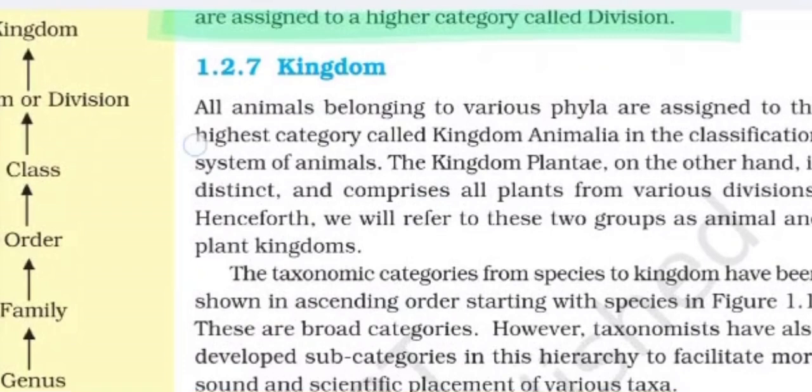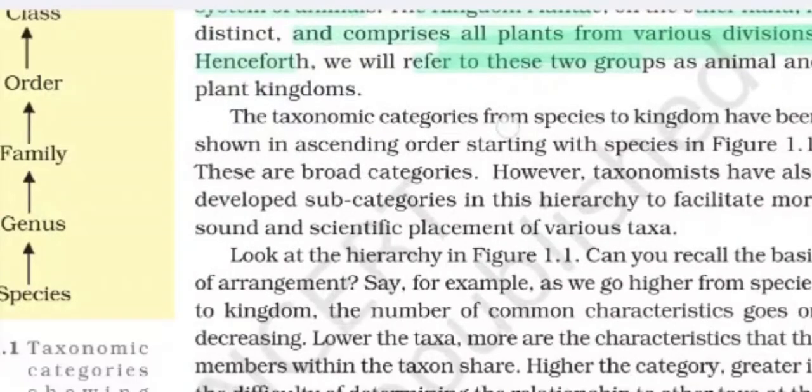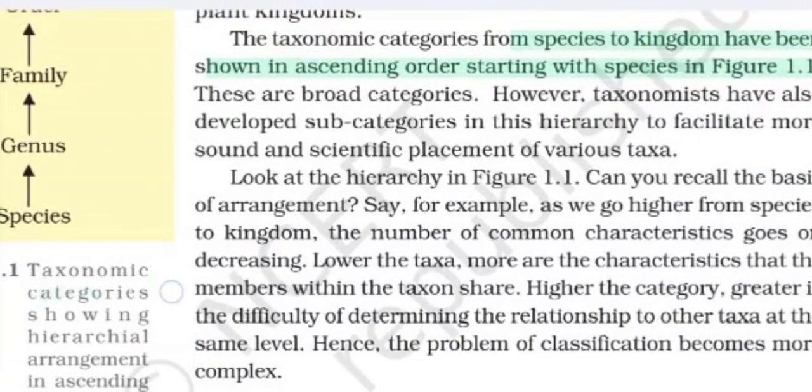All animals belonging to various phyla are assigned to the highest category called kingdom Animalia. The kingdom Plantae, on the other hand, is distinct and comprises all plants from various divisions. Henceforth, we will refer to these two groups as animal and plant kingdoms. The taxonomical categories from species to kingdom have been shown in ascending order in this figure. We will see this figure.